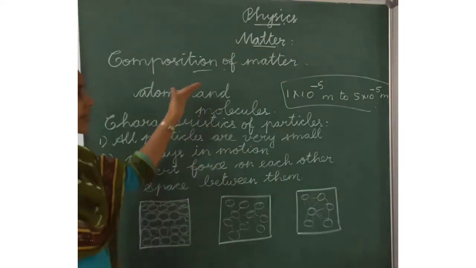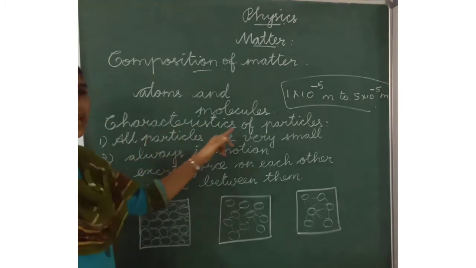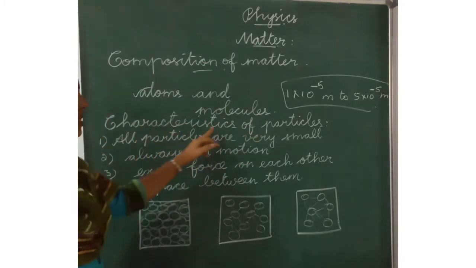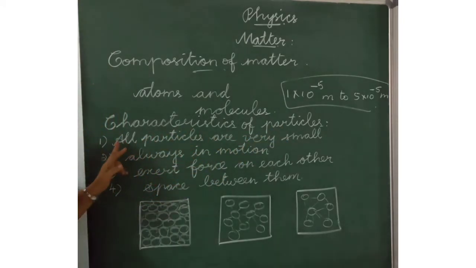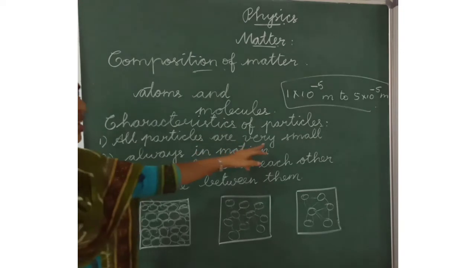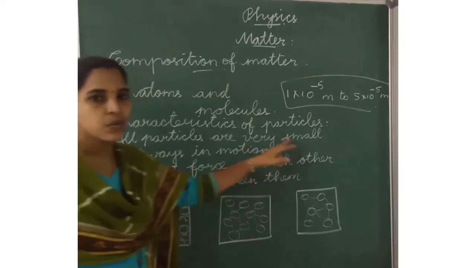Listen. Matter is made up of small particles. It has some characteristics. Characteristics of small particles. Listen here. First one is all particles are very small. What are they?